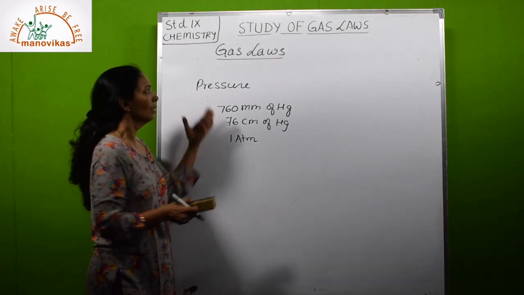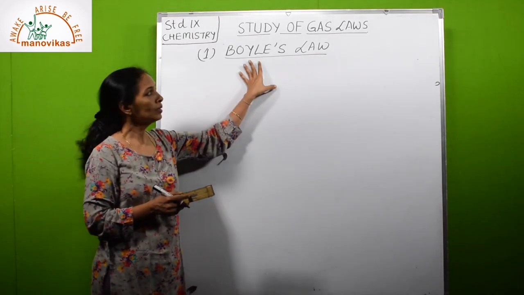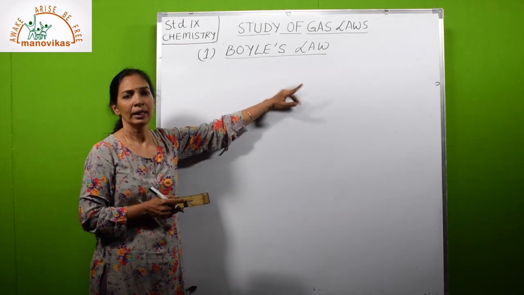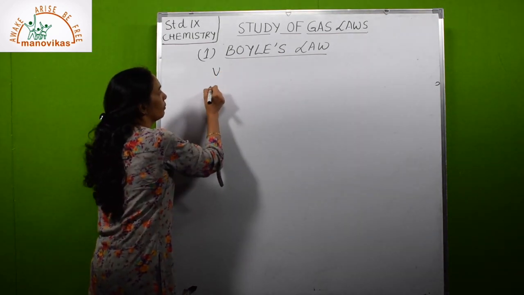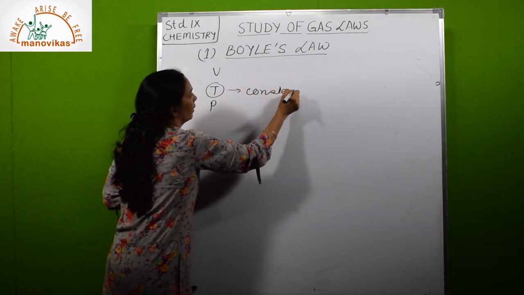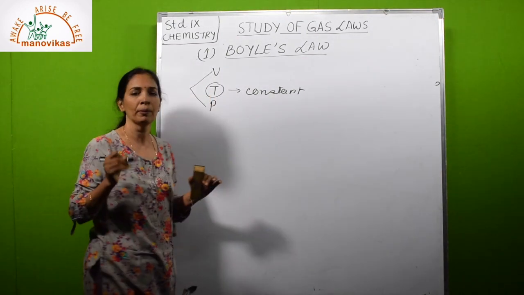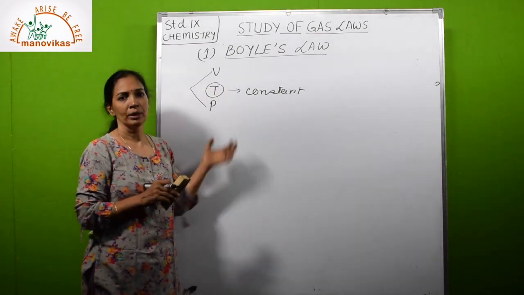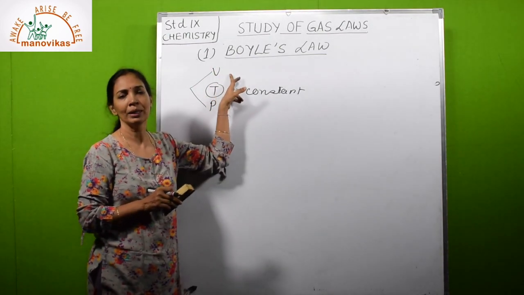Let us see what are the gas laws you have this year. First law is Boyle's law. Robert Boyle studied the behavior of gas. Out of the three variables, volume, temperature and pressure, he kept temperature constant. For a fixed mass of a dry gas, he studied the relation between volume and pressure and found that they are inversely proportional. That means if the pressure increases, volume decreases; if pressure decreases, volume increases.